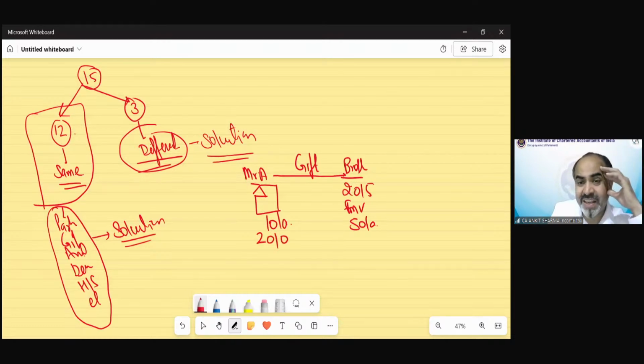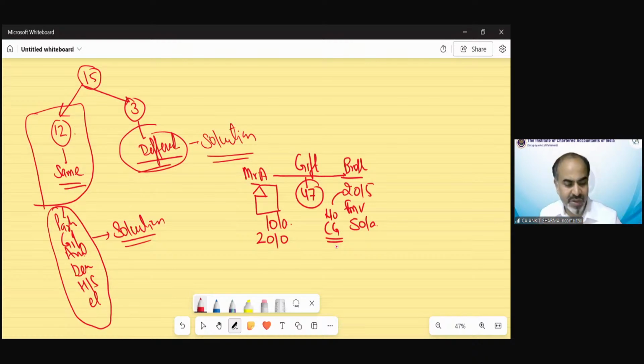Because it is a gift, section 47 will be applicable, and it will say there would be no capital gain in 2015. Of course, this kind of practical question would not be in an examination, because in a minute you will answer that this is exempted, so there would not be any capital gain. But the question is not going to end over here. The question will run further.